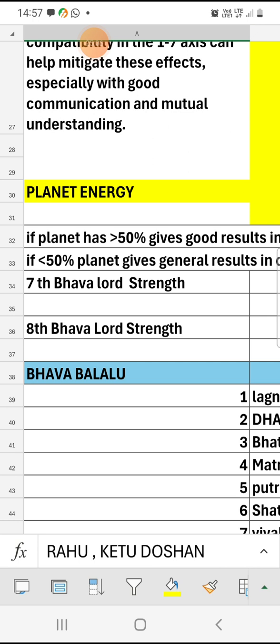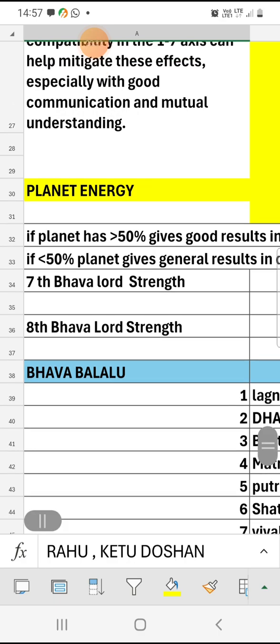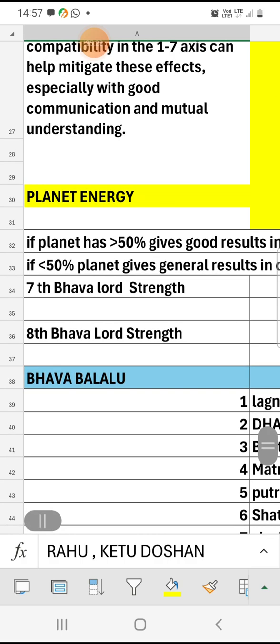As I have discussed, whether the planet is retrograde, in Balasthiti, or Kuja is in Mrutasthiti, Uchasthiti, Neechasthiti, Swakshetram, or in a friend's house, Mitrasthanam. Then whether Kuja is being aspected by a good planet or a bad planet, and in which bhavam it is located, whether dusthanam, 6, 8, 12.